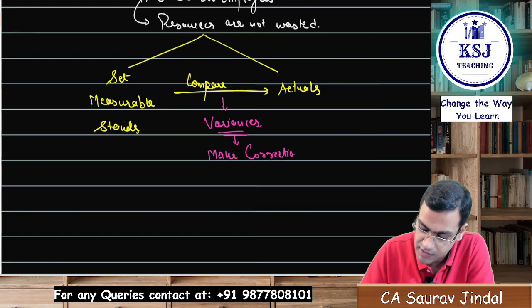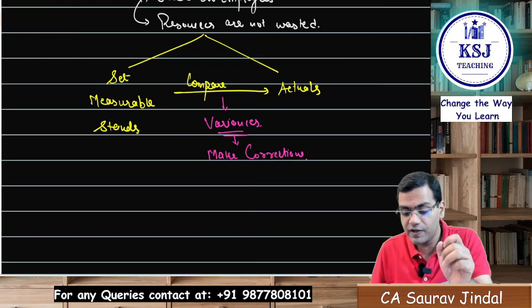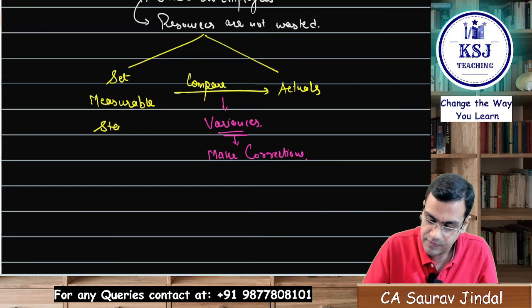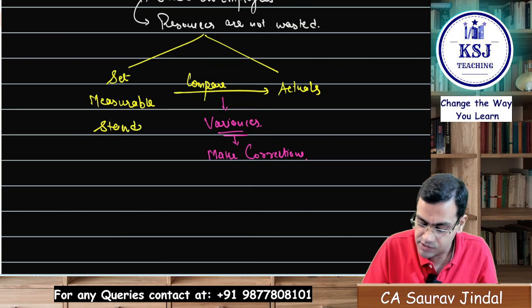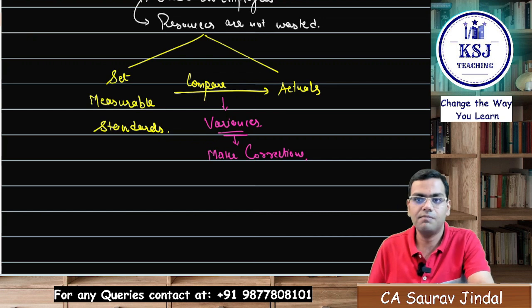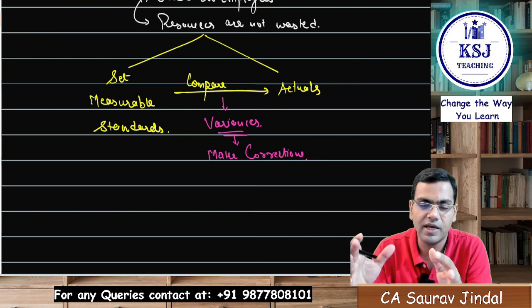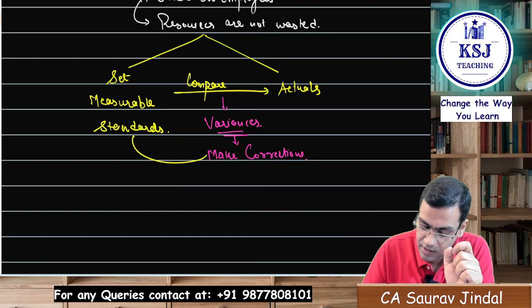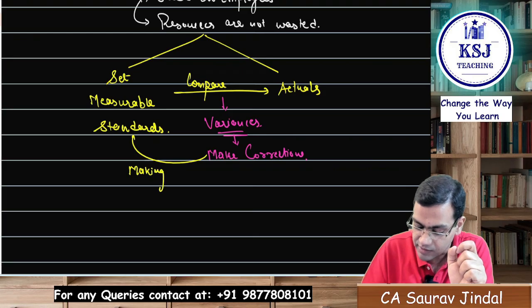If there are any variances, take the corrective action, make the corrections in the strategy. And this also involves making changes in the standards if required, right?